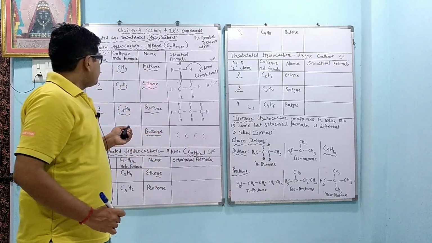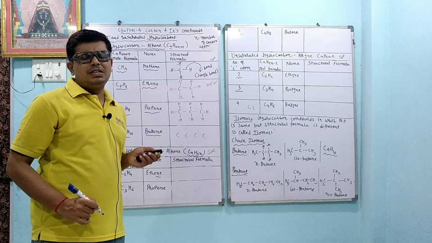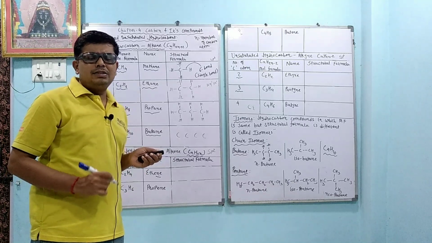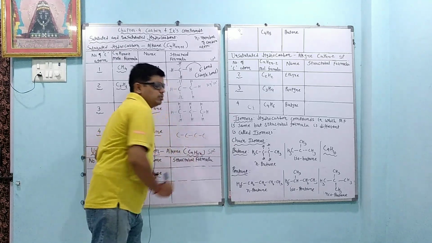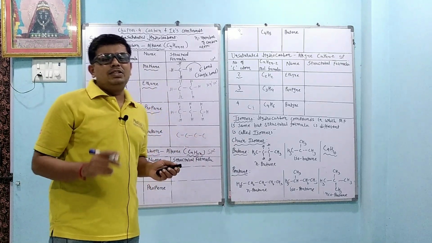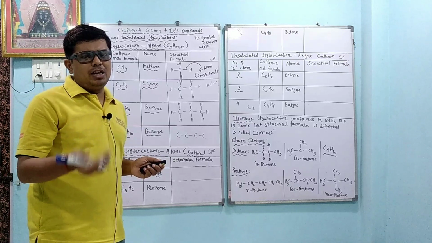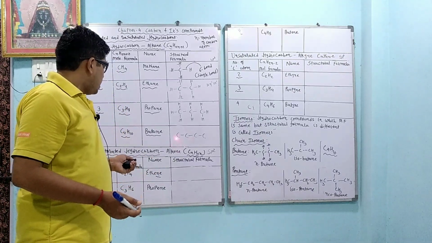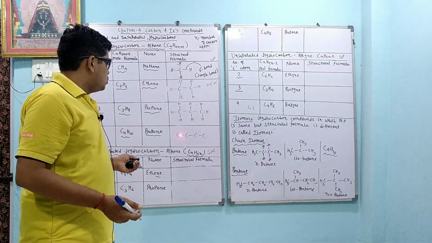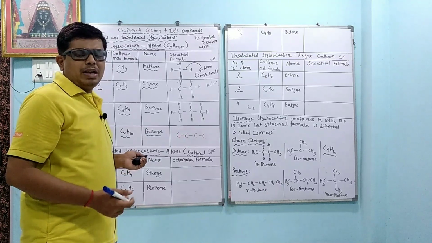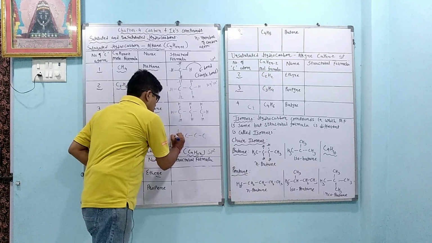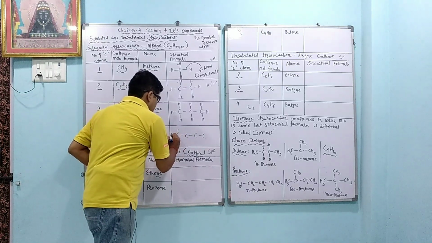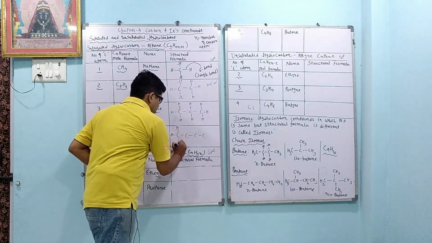Suffix is ane, butane, ane suffix is present, so means what? It has a single bond. So we are writing here single bond. Alkane means single bond, saturated hydrocarbon. Now we will check the valency. Valency means how many electrons are used up. For the first carbon atom, you can see that 1 electron is used up to make the bond. So 1 valency is used up. How many valency are remaining? 3 are remaining, 1, 2 and 3. So we are writing 1H, 2H and 3H.